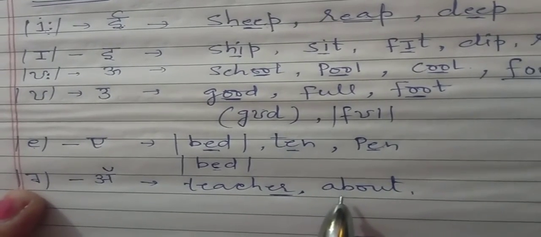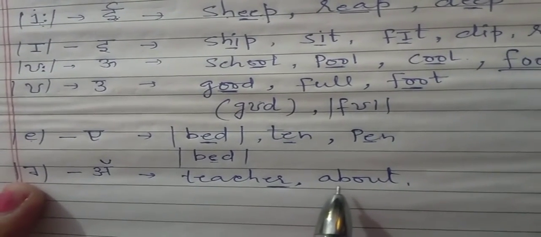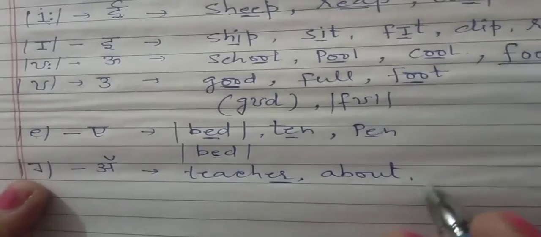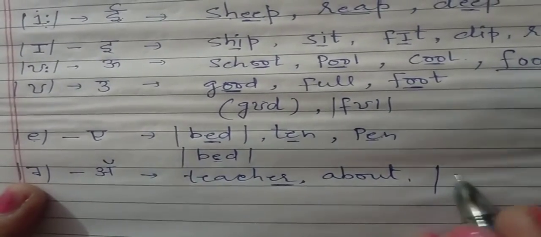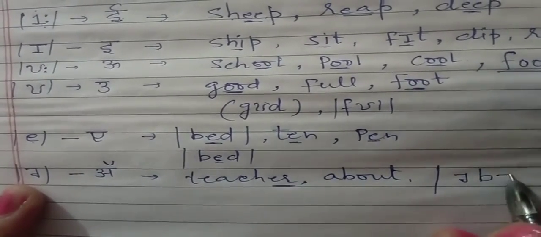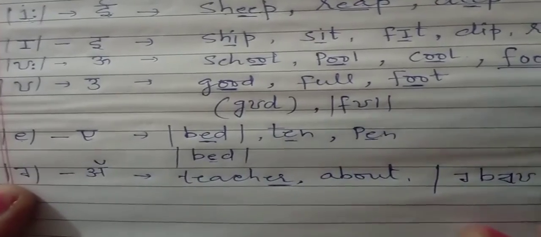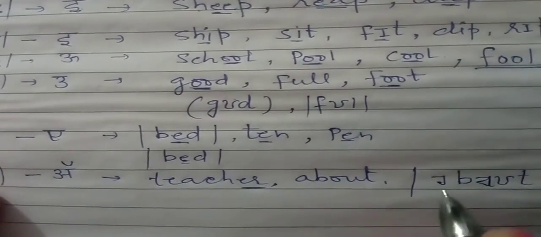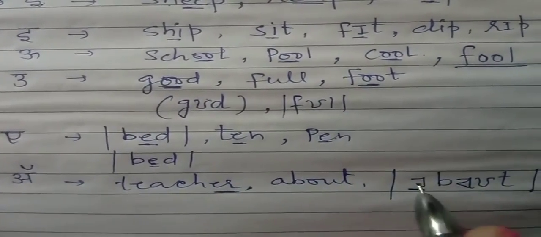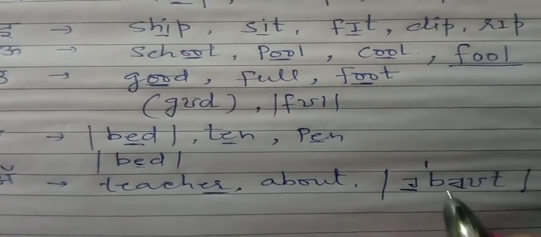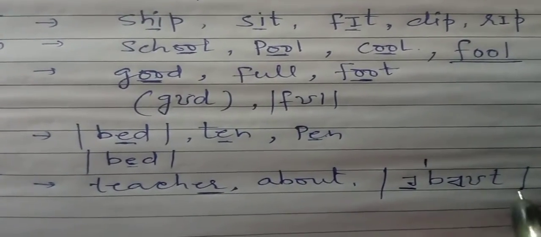This is the wrong pronunciation, about. If we transcribe this word A, B, A, U and T, about. Here the nothing sound, weak syllable, and this is the strong sound, that is the about.